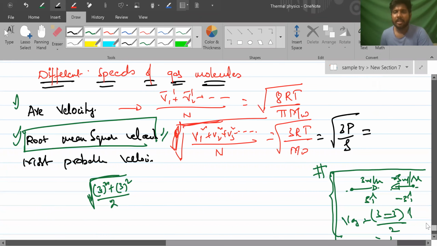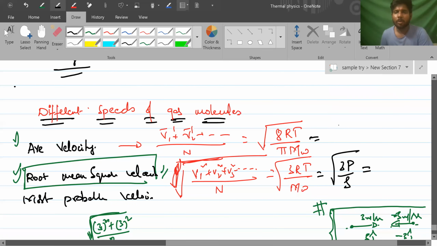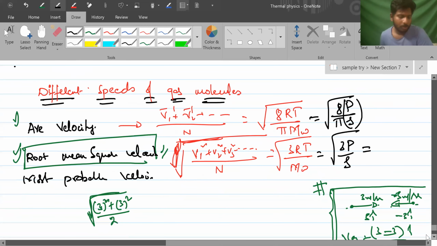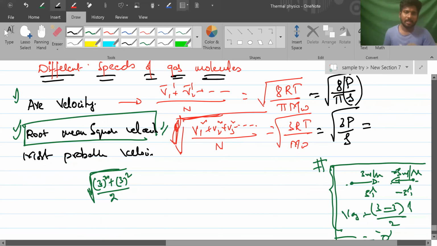Here also you can write this as root over 8P by pi rho. RT by MW can be replaced by P by rho. Okay, this is a very important one. PRT by MW is a 5-star formula.